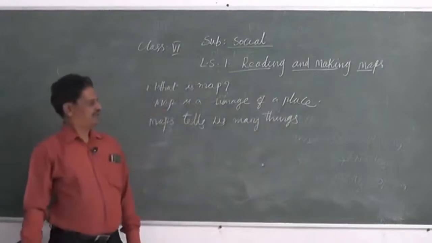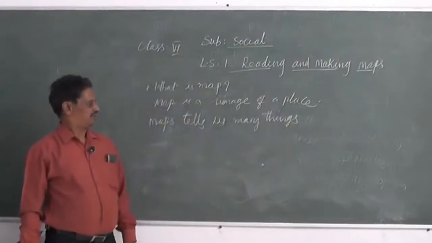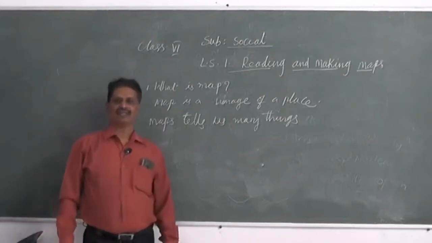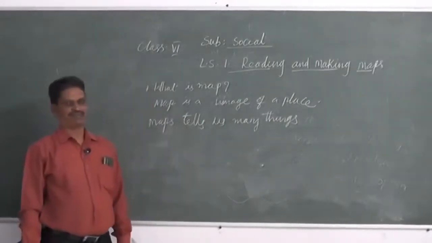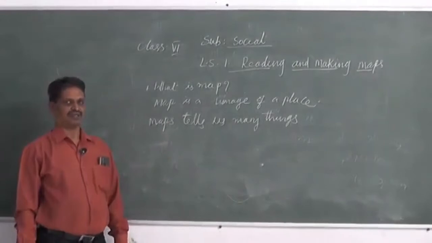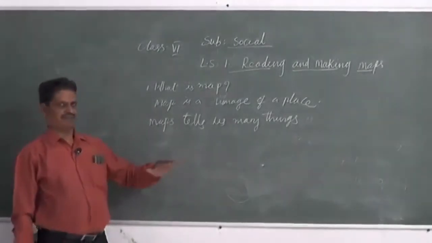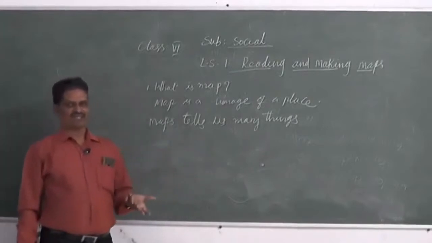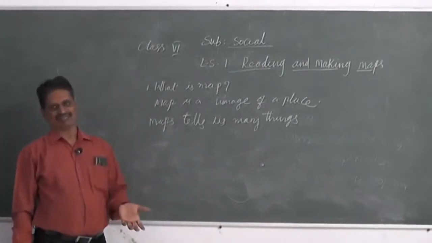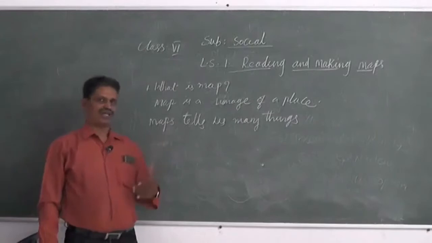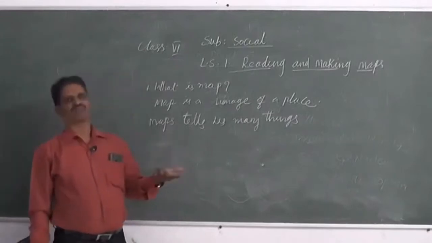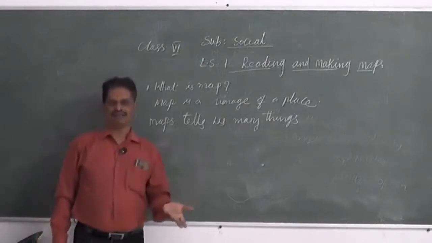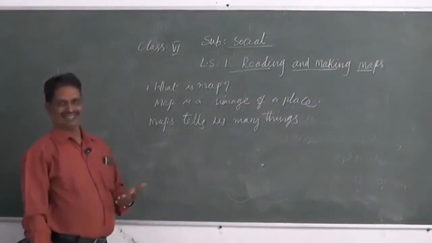What things does a map tell us? It tells us how a place is shaped, what its altitude is, what the distance is, what kind of landform it is, how much rainfall it gets, what kind of soils are there, what kind of crops are grown there, and how hot it is and how cold it is.